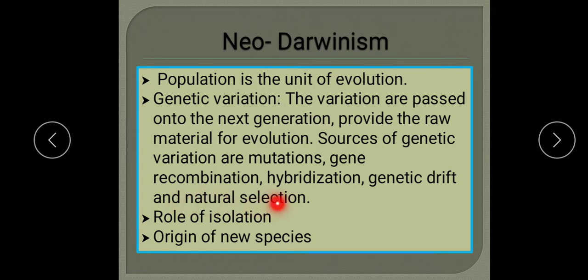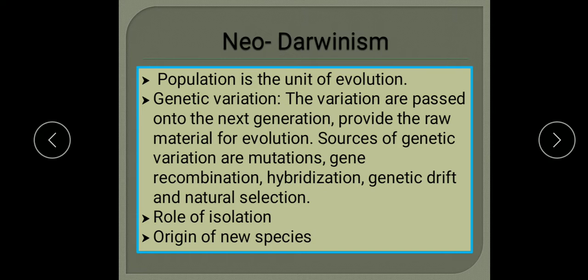Now what is the role of isolation in evolution? We will understand the role of isolation. What is isolation first? Isolation is the separation of a group of population from other members of the population by means of some barriers. Barriers may be any water source or any mountain or anything else. Some barriers are there which are separating this population.